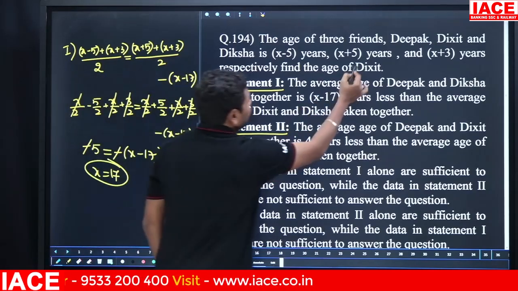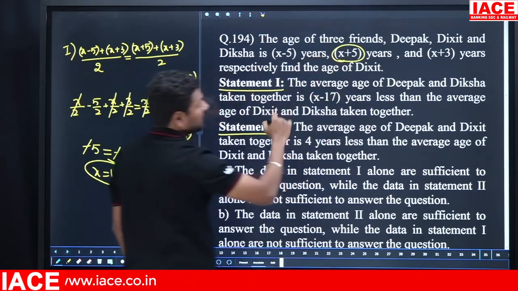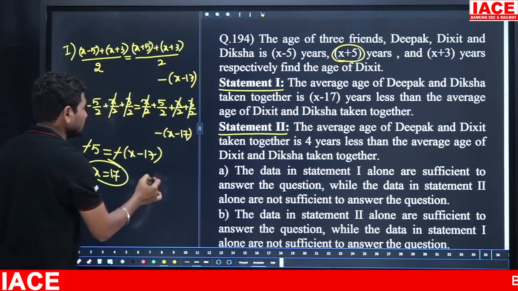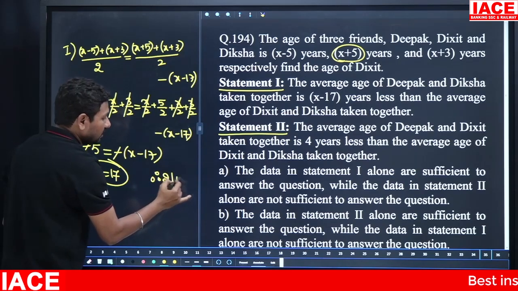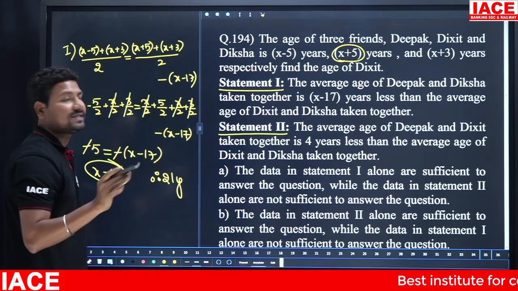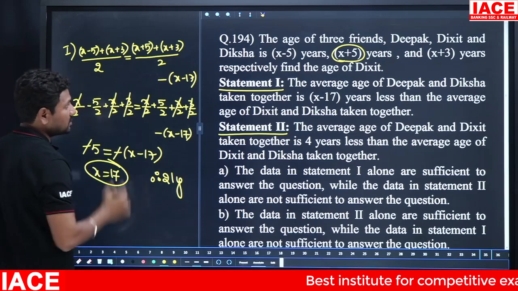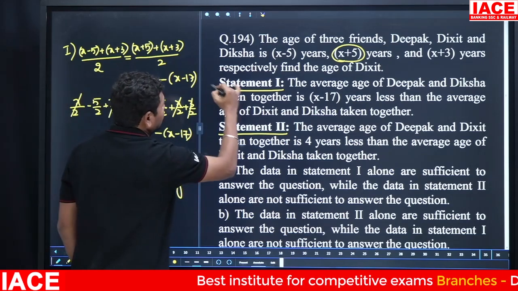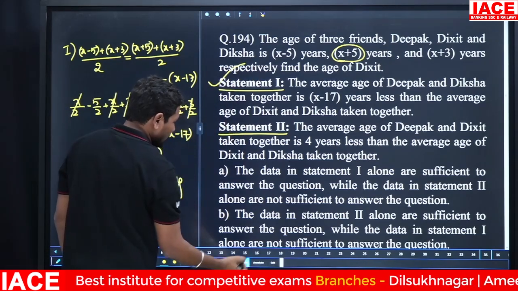Once you know the x value, you can easily determine the age value that is required. Dikshit's age is equal to x plus 5. Then 17 plus 5 is equal to how many years? 21 years. Then Dikshit's age we are getting exactly 21 years. This is about statement 1. That means as per the given condition, statement 1 is true for getting a final answer.